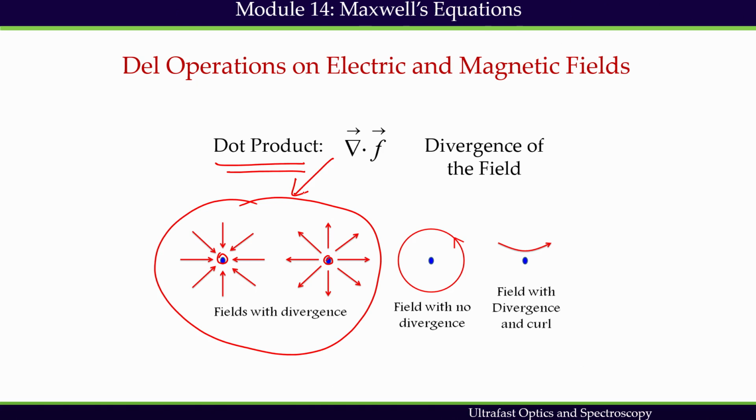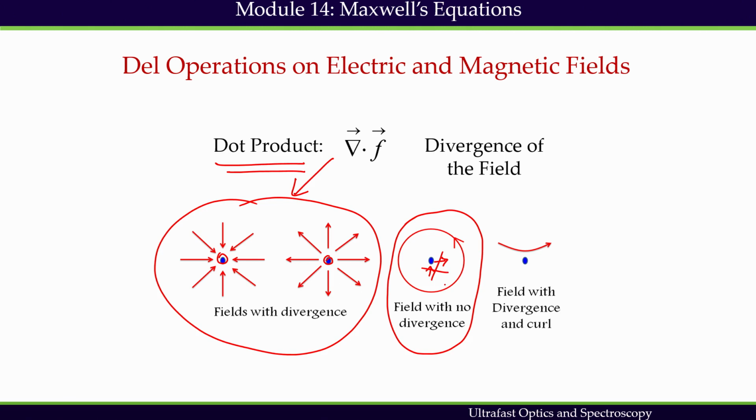That means I should definitely have a dot product. So, after having this dot product, I get to know the feature of the field, whether the field is converging to a point or diverging from a point. This is a very qualitative idea, but gives a quick idea of the physical meaning of the dot product. On the other hand, if we look at this field, it does not have any divergence because it is not converging to this point or diverging from this point.